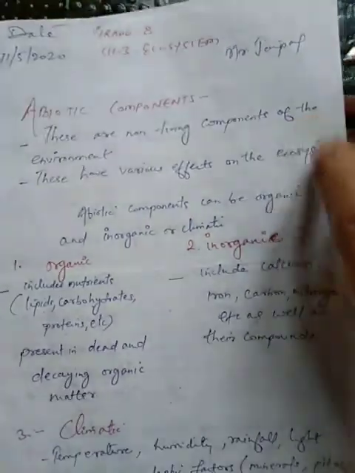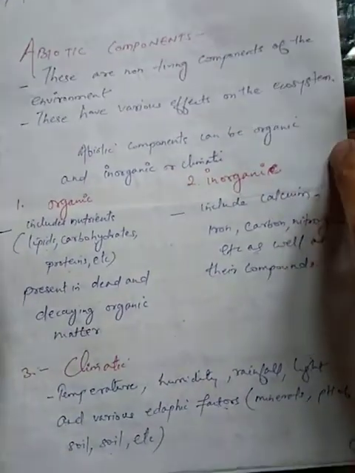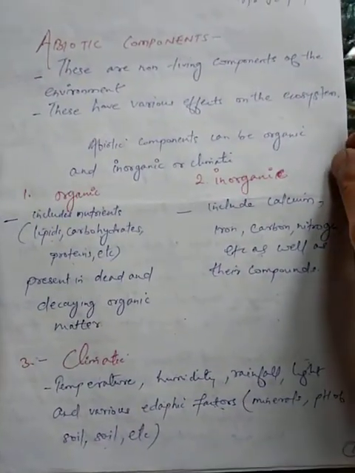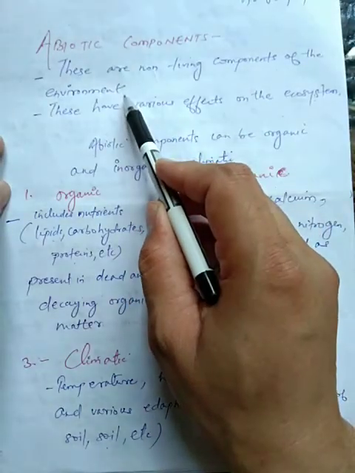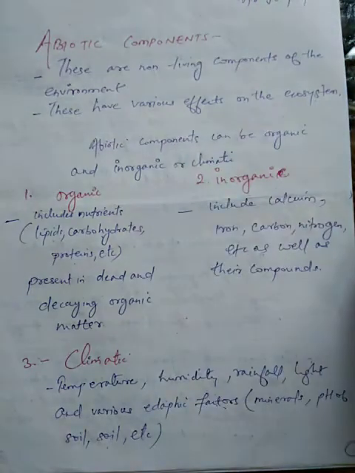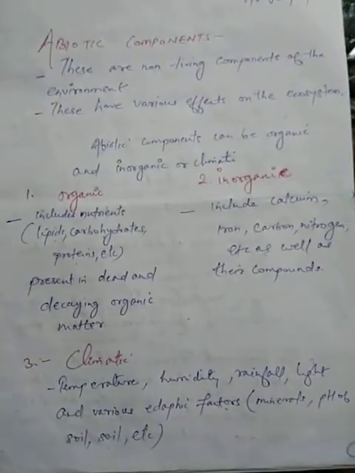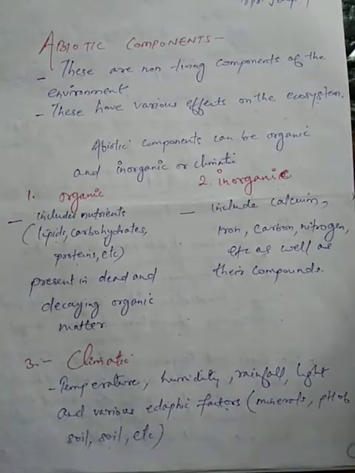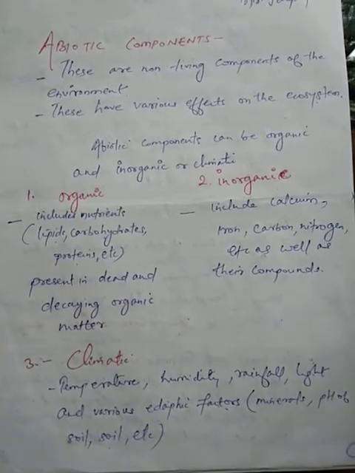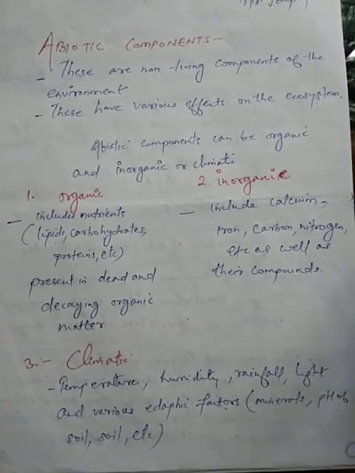Now students, next you can see here abiotic components. Abiotic components are the non-living components of the environment, meaning they do not have life. These abiotic components have various effects on the ecosystem. Abiotic components can be organic, inorganic, or climatic.